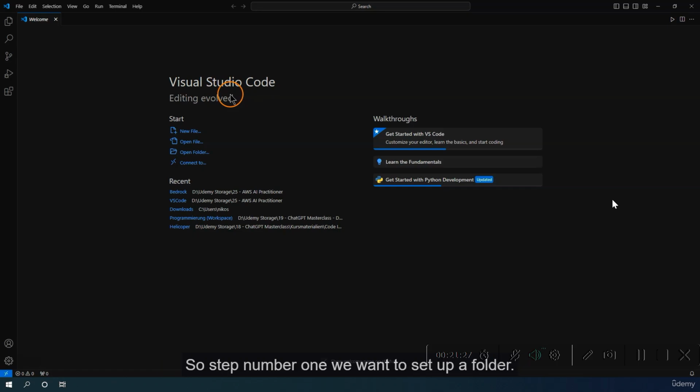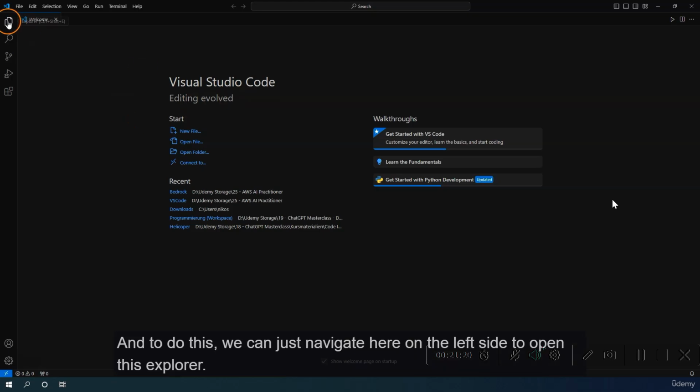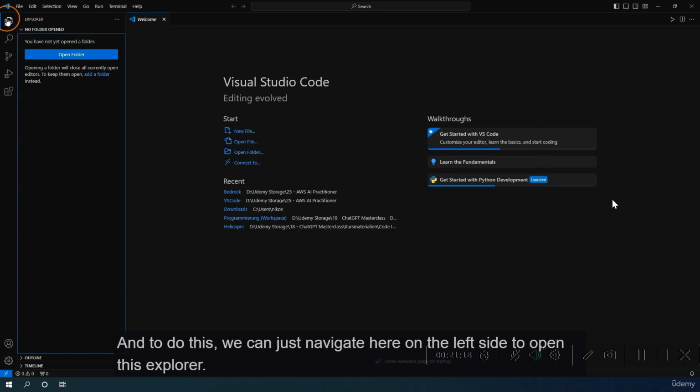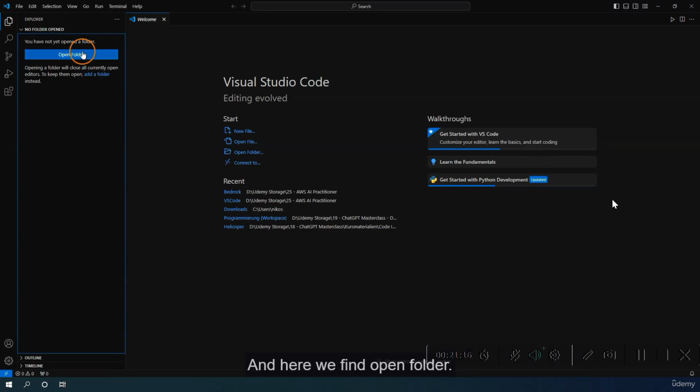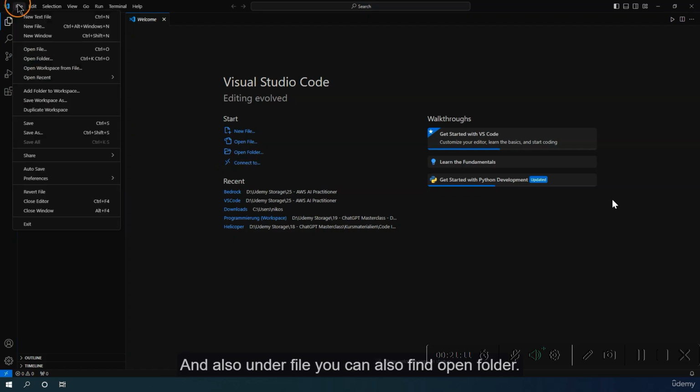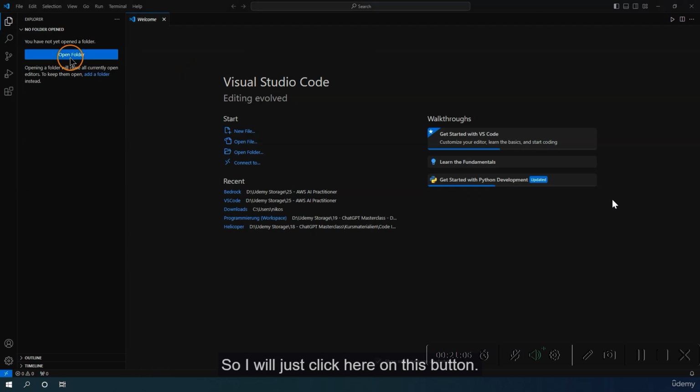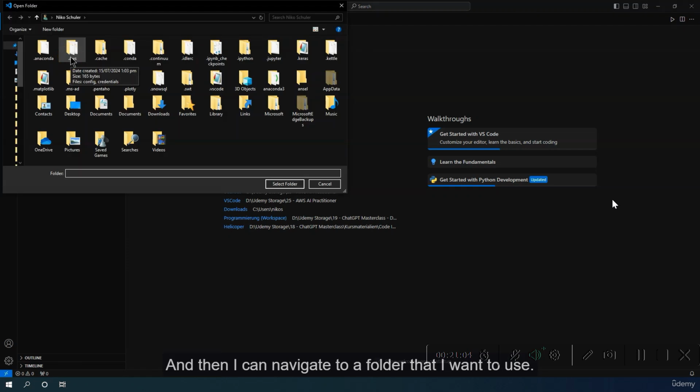So step number one, we want to set up a folder. So in here, we can put our files, we can use them. And to do this, we can just navigate here on the left side to open this Explorer. And here we find Open Folder. By the way, you also find Open Folder in here and also under File, you can also find Open Folder. So I will just click here on this button and then I can navigate to a folder that I want to use. Here we will put our file that we will then execute. So this will be our Python file, the script that we will use.